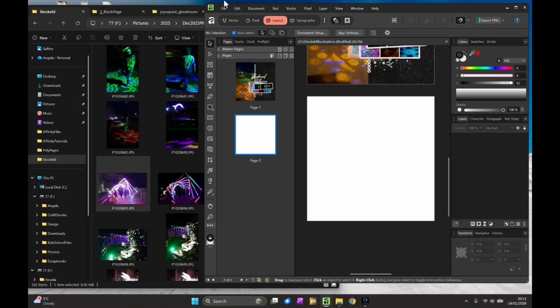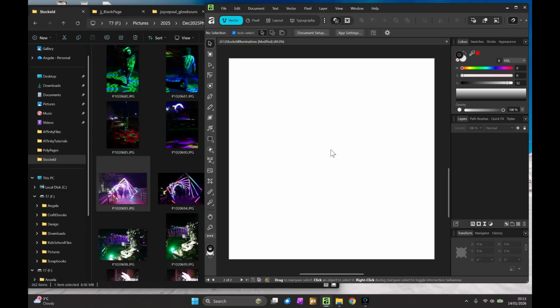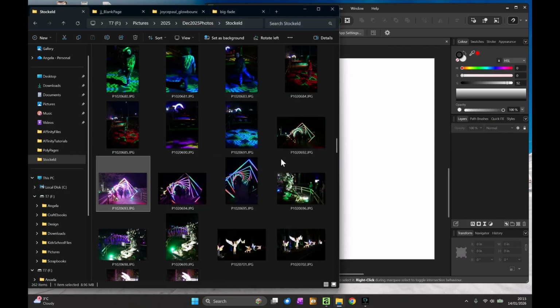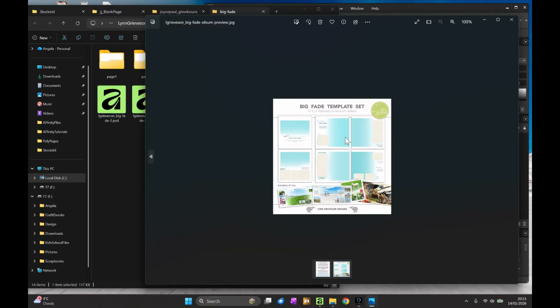And with the second page selected, I can move back into vector mode, okay, and Control-0 so that it fills the page. And I'm going to be working with these 4 photos, and in keeping with the page that I've already got, I'm going to use a similar kit, and I'm going to go with a big photo with some smaller ones. So I'm going to use one of the templates from Lynn Grieveson's album Big Fade template. I'm going to use this one, number 6.